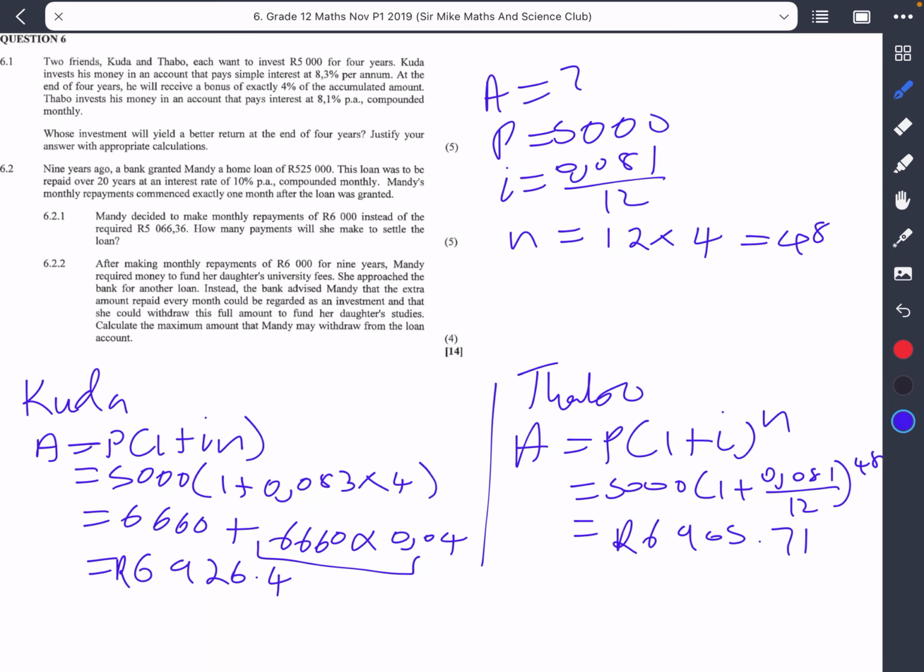Let me not say anything about that word. I don't know what it means, but I can assure you I'm going to be able to answer the following questions. From my understanding, the monthly payments started exactly 1 month after the loan was granted, which is the typical application of a present value annuity. The first payment is made one time period after the loan is granted.